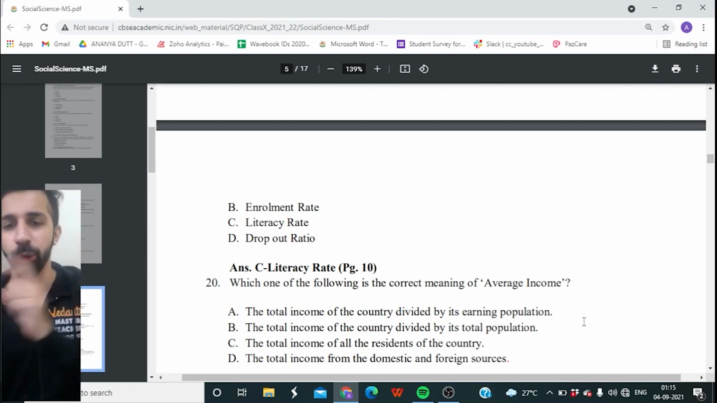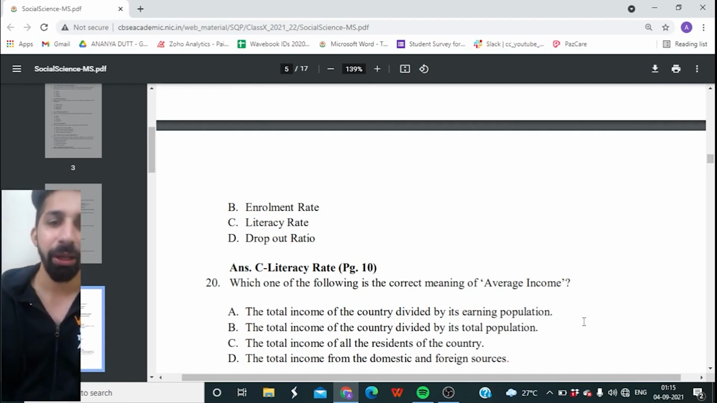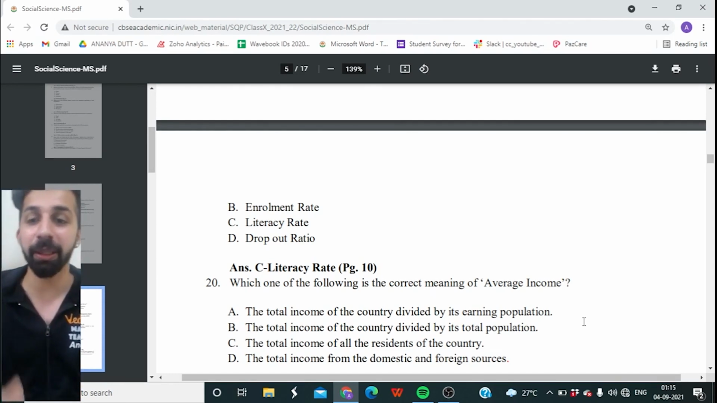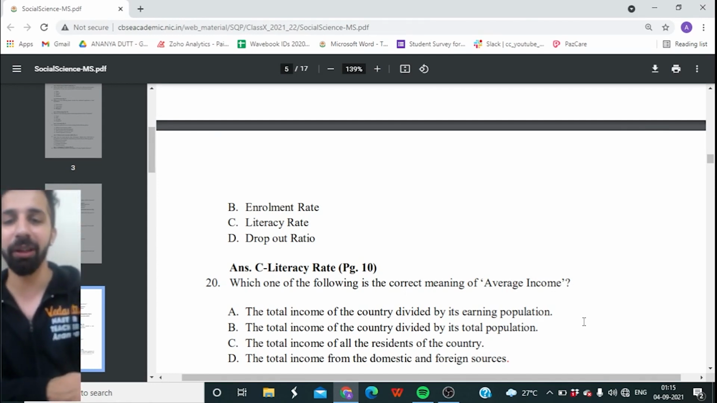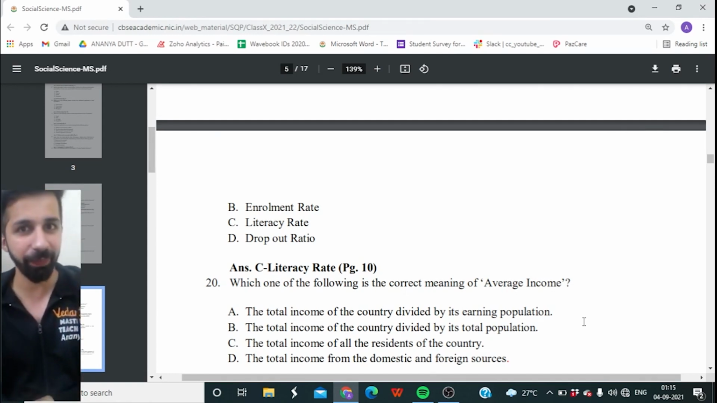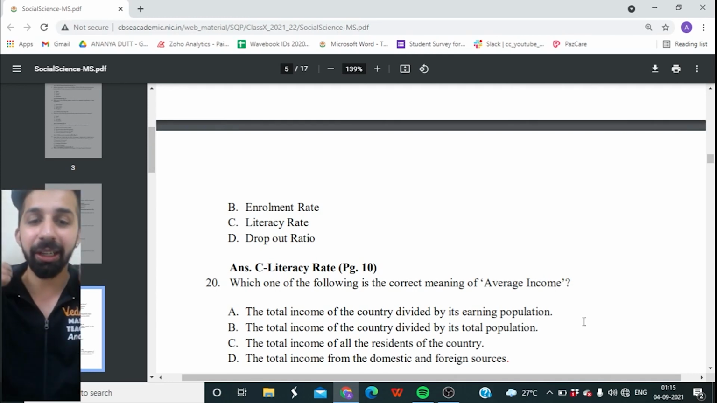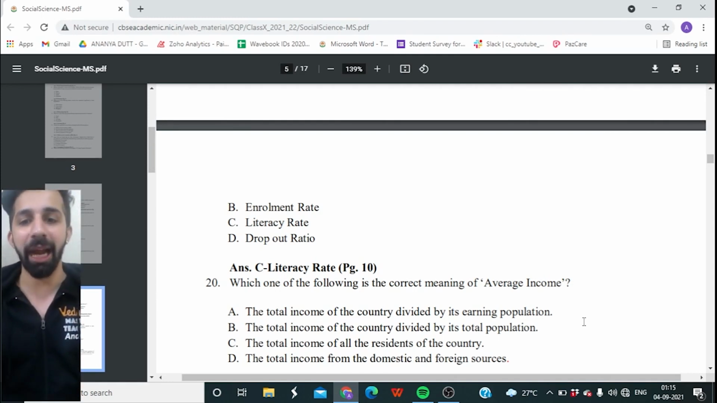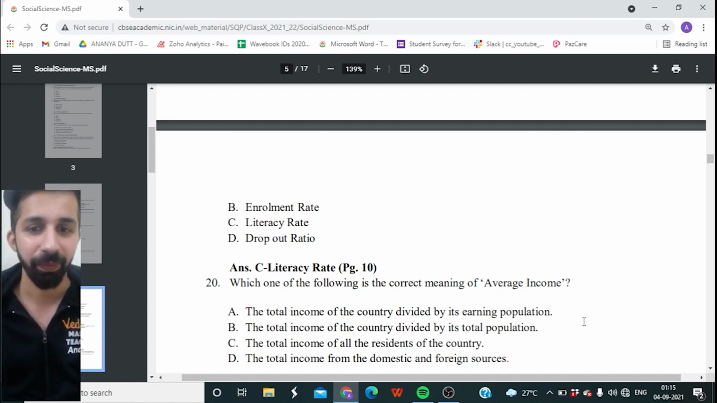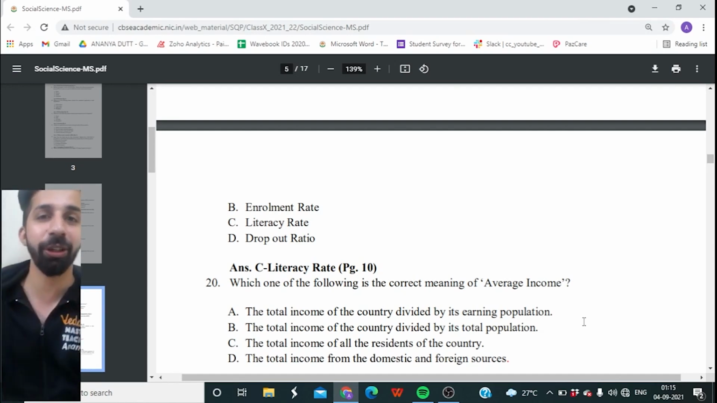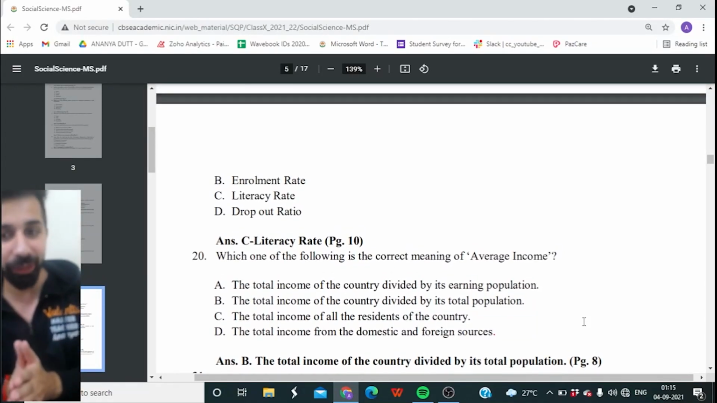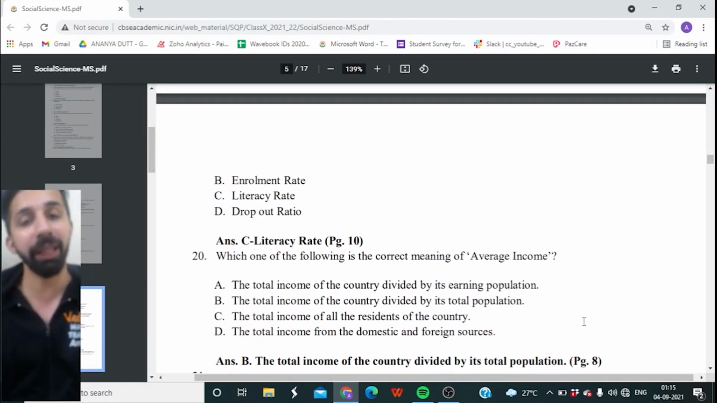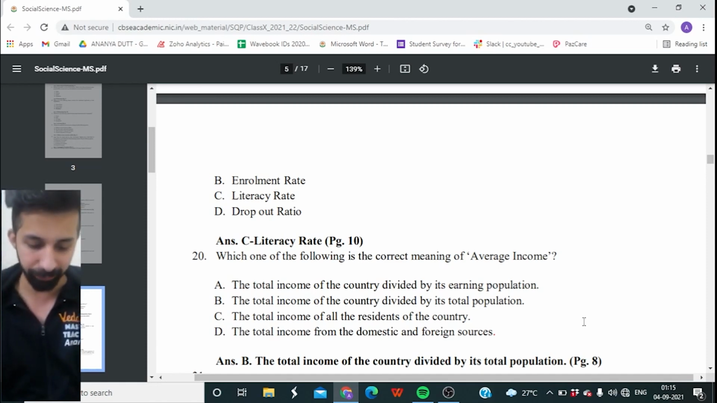Option A, the total income of a country divided by its earning population. Option B, the total income of a country divided by its total population. Option C, the total income of all the residents of the country. Or is it option D, the total income from the domestic and foreign sources? So which one of the following is the correct meaning of average income? And it is option B, guys. The total income of a country divided by its total population gives us the average income.